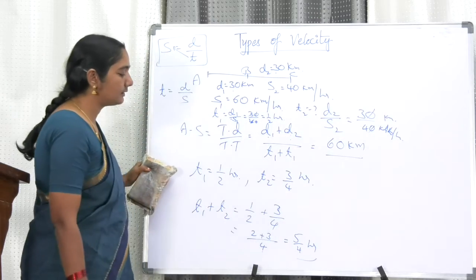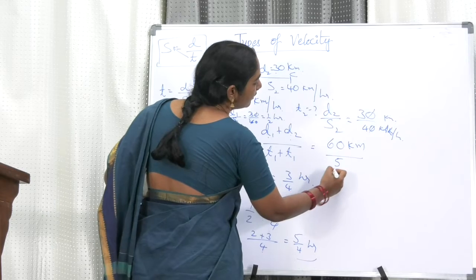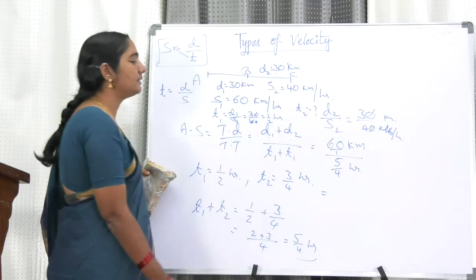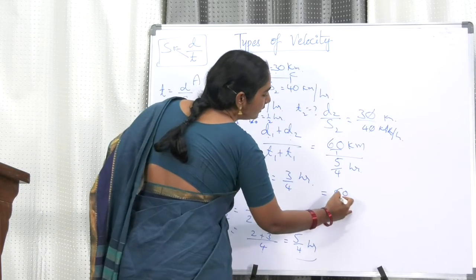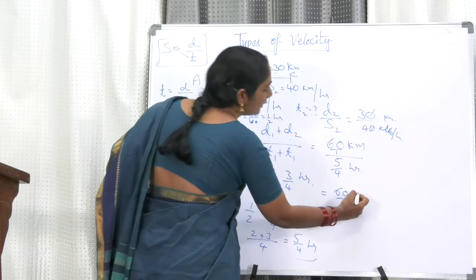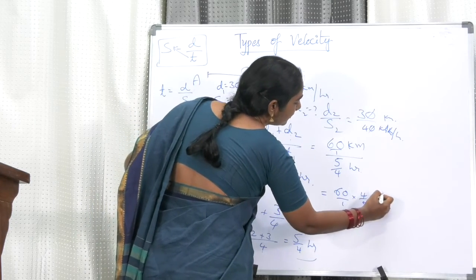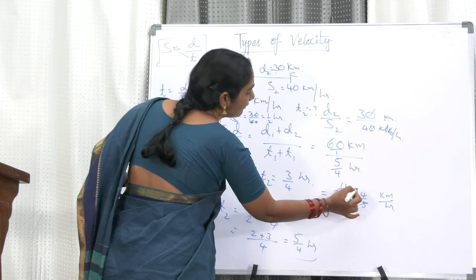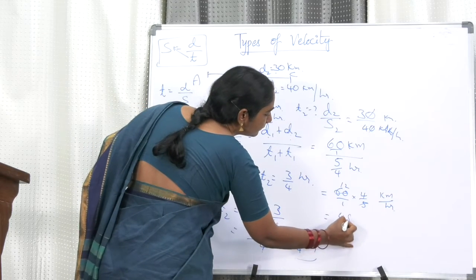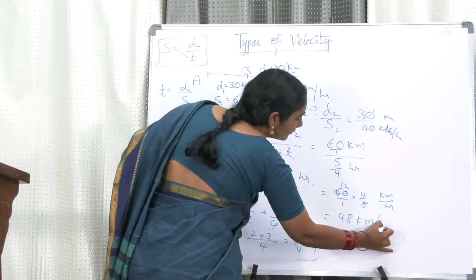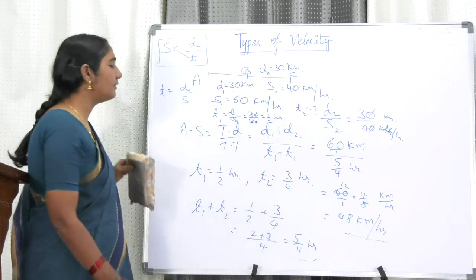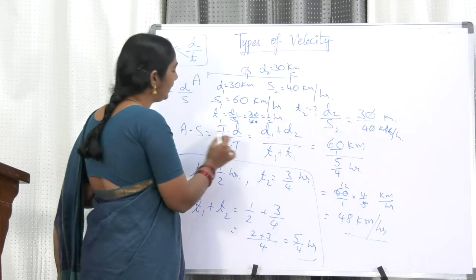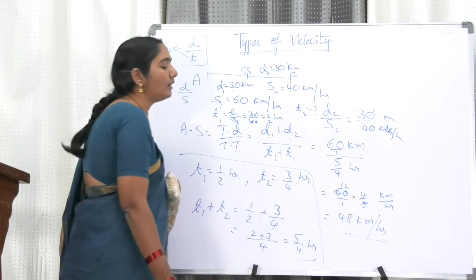Now total time is 5 by 4 hours. So my dear friends, nothing is there in the numerator, 60 means 60 by 1. The denominator will be going there, kilometer by hour. 12s are 5 ones are 5... 12 fours are 48. 48 kilometer per hour. So now we got the average speed, the average speed is nothing but 48 kilometers per hour.